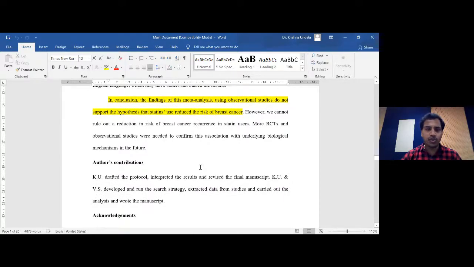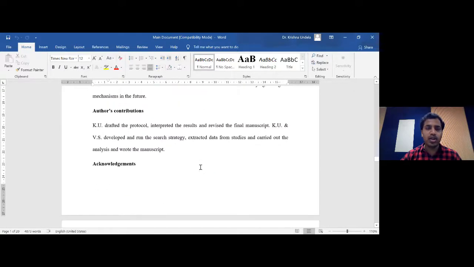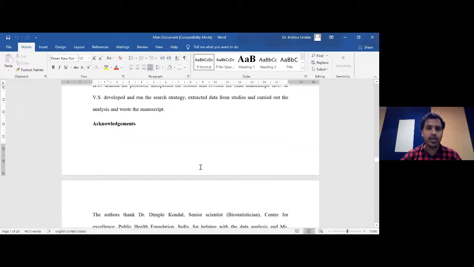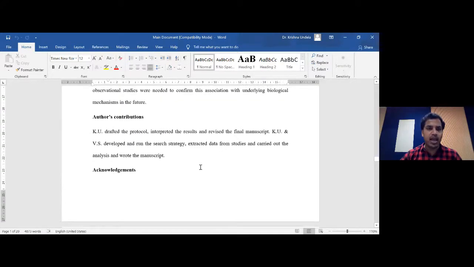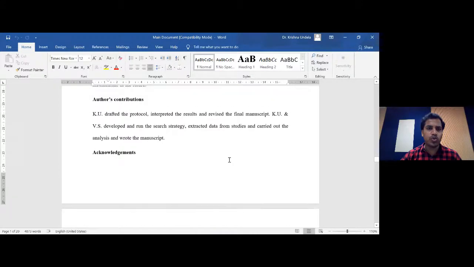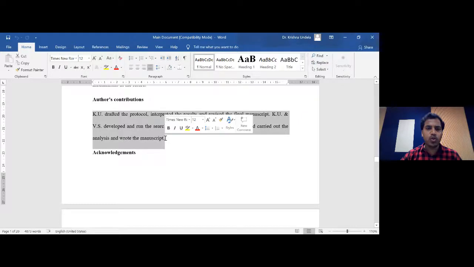Hope it is very clear to you what we need to mention in the manuscript of a systematic review and meta-analysis. And the remaining things are going to be based on the type of journal you choose. For example, you can mention the author contributions. Usually I think nowadays all the journals ask, in terms of systematic review, for the contribution of each and every author: who performed the search, who performed the data extraction, who performed the analysis.